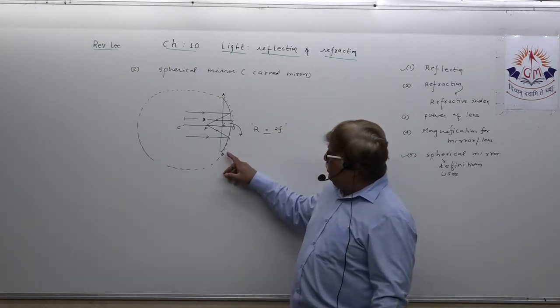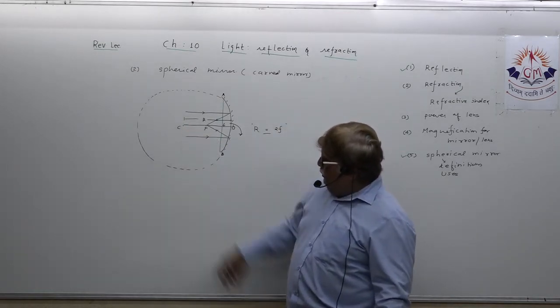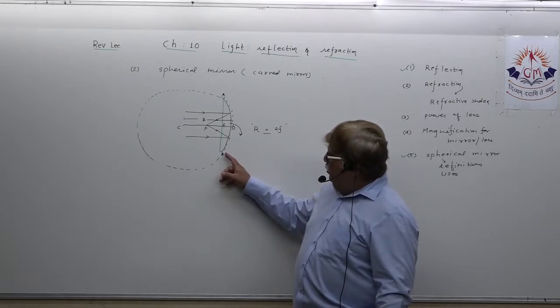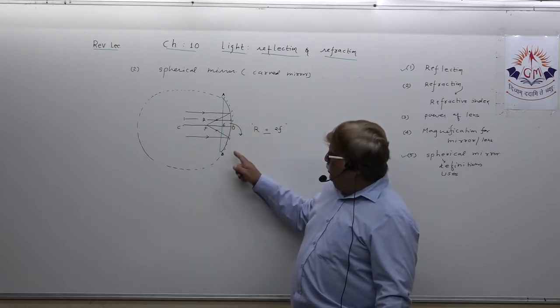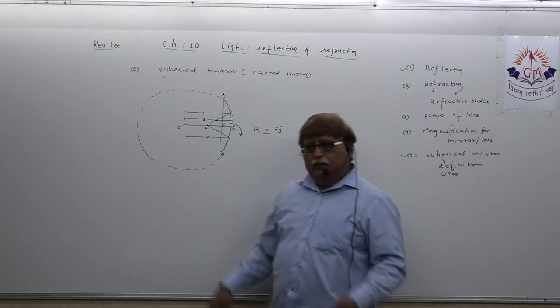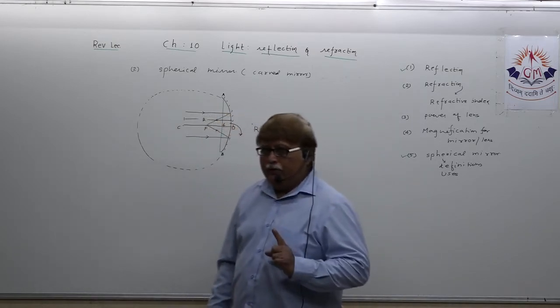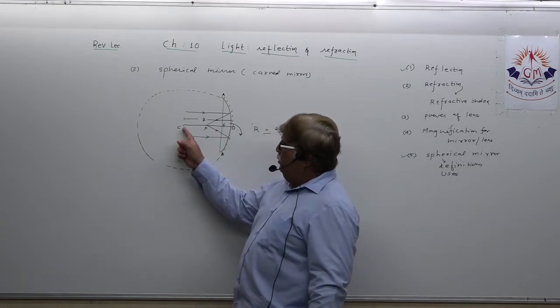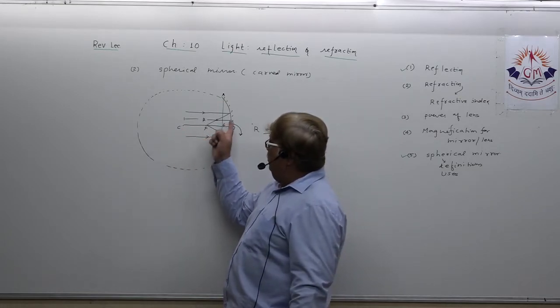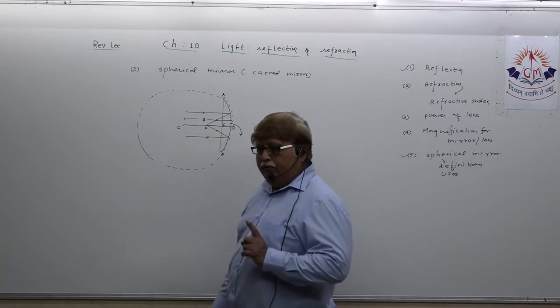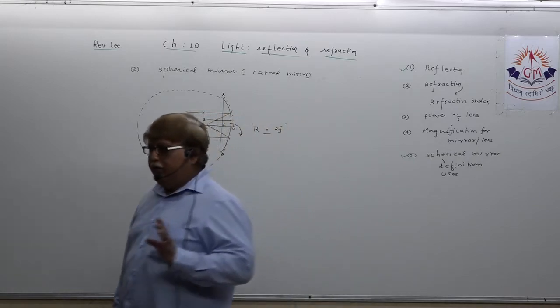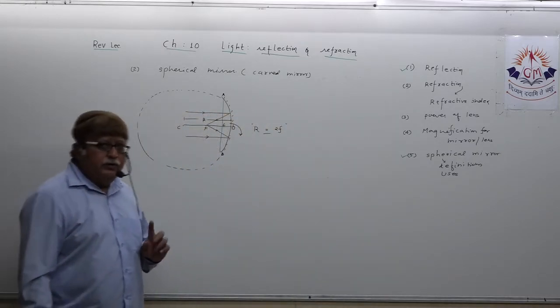First, regarding center of curvature: every mirror is a part of an imaginary hollow glass sphere. The center of the sphere is known as center of curvature for the mirror.